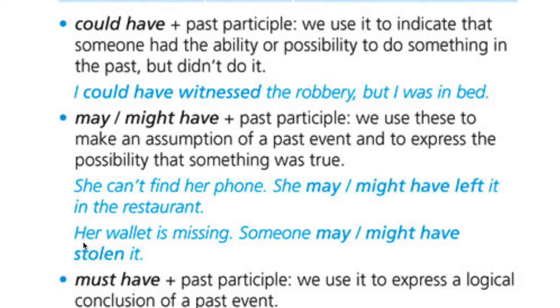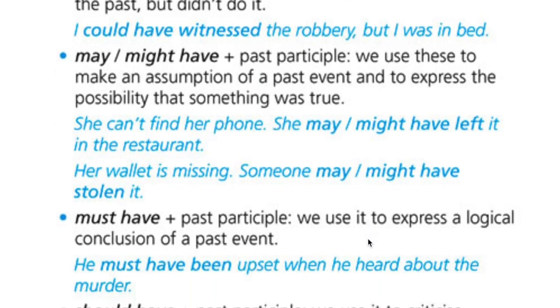Okay? Now the next example will be her wallet is missing. Someone may or might have stolen it. Ha desaparecido su cartera, no encuentra su cartera. Someone may, puede que alguien, o podría alguien podría habérselo robado. Okay? Puede que se lo hayan robado, se lo podrían haber robado. We are talking about different probabilities with may or might.